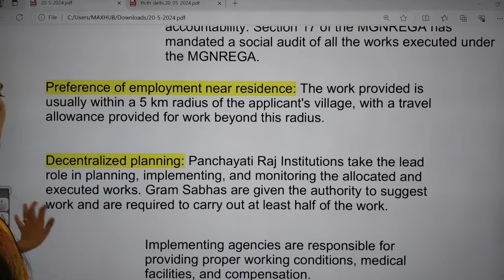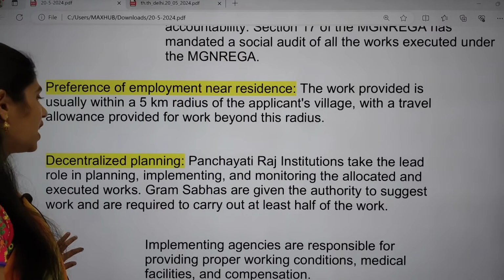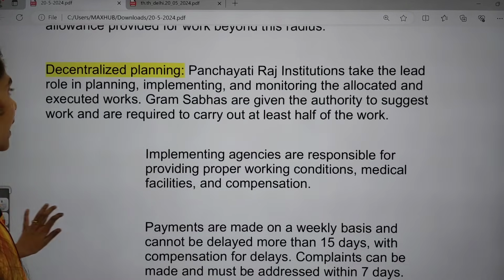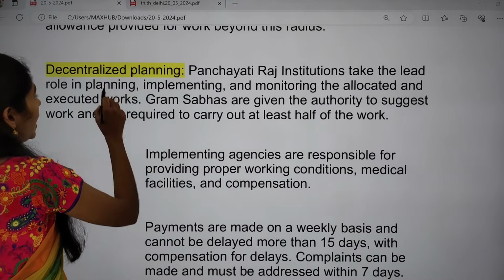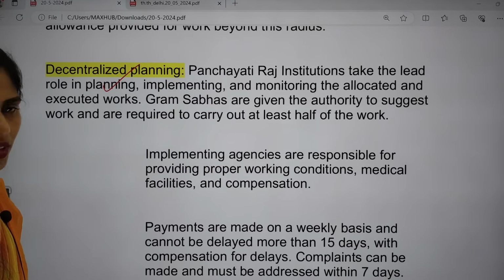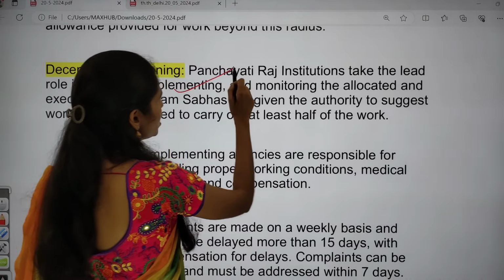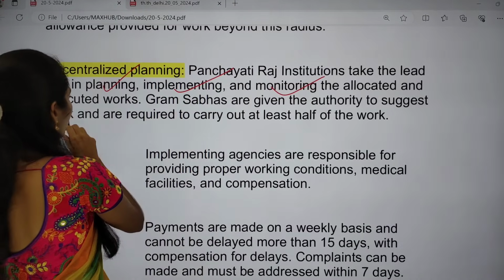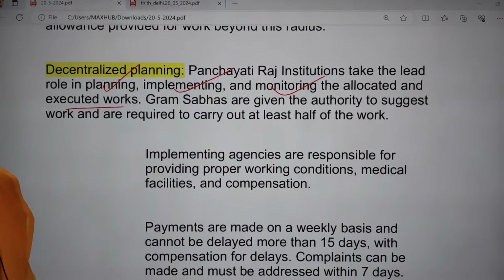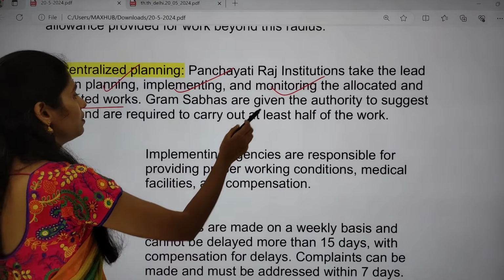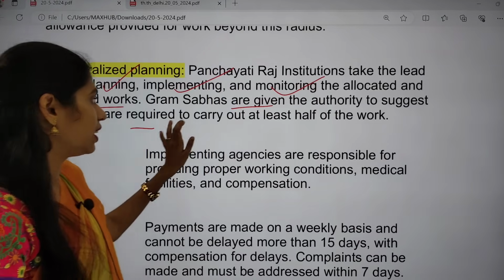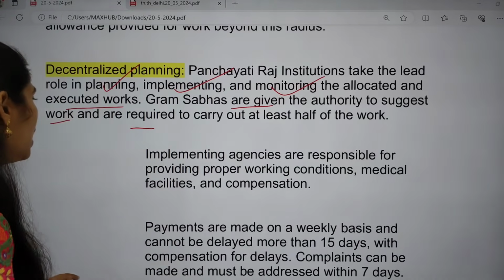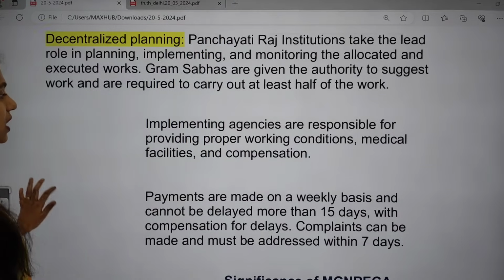And next is decentralized planning. Panchayat Raj institutions take the lead role here, especially in planning of the scheme, and in implementing and monitoring the allocated executed works. Even the Gram Sabha has the authority to suggest the work, and it is required to recommend at least half of the work. And next, which are those implementing agencies?